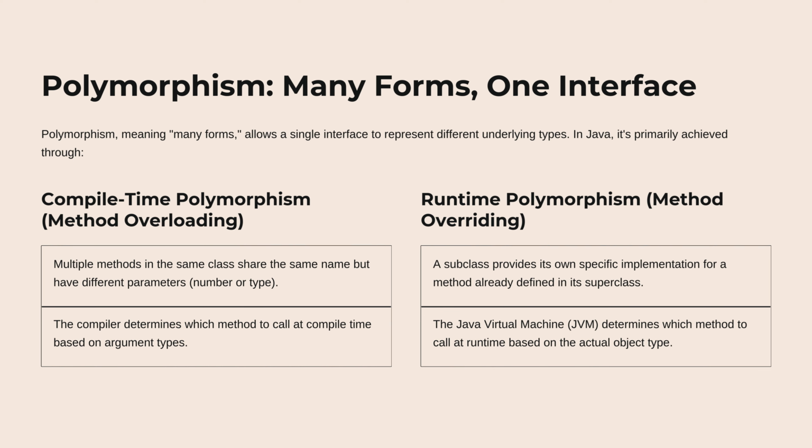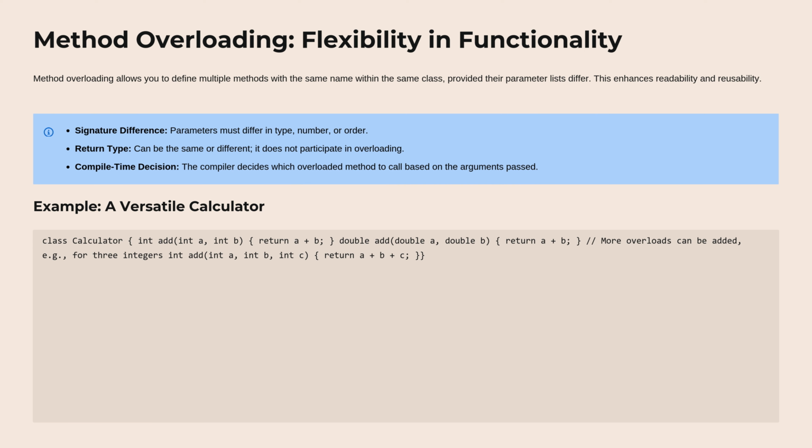Polymorphism, many forms, one interface. Polymorphism, meaning many forms, allows a single interface to represent different underlying types. In Java, it's primarily achieved through compile-time polymorphism, method overloading, and runtime polymorphism, method overriding. In overloading, multiple methods in the same class share the same name but have different parameters, number or type. In overriding, a subclass provides its own specific implementation for a method already defined in its superclass. The compiler determines which method to call at compile time based on argument types. The Java Virtual Machine, JVM, determines which method to call at runtime based on the actual object type.